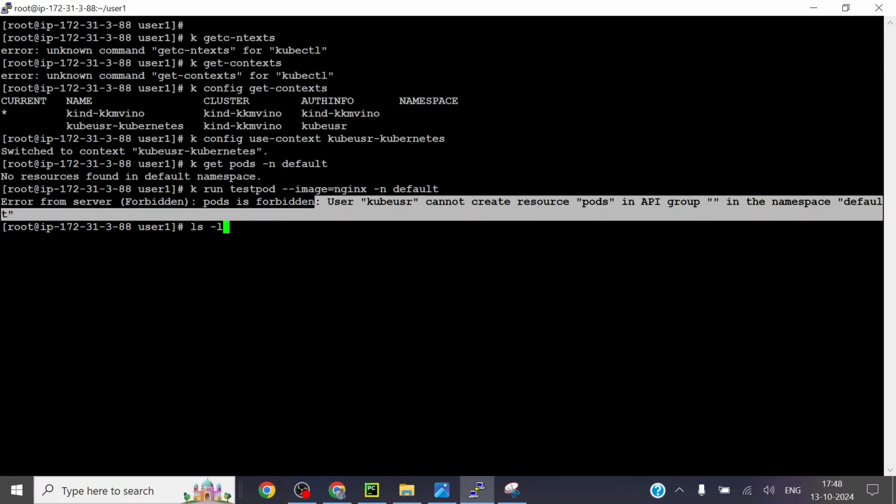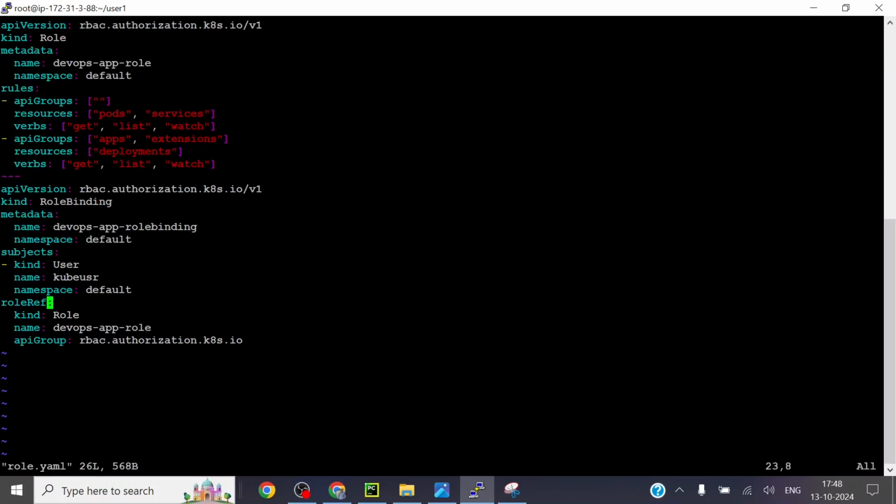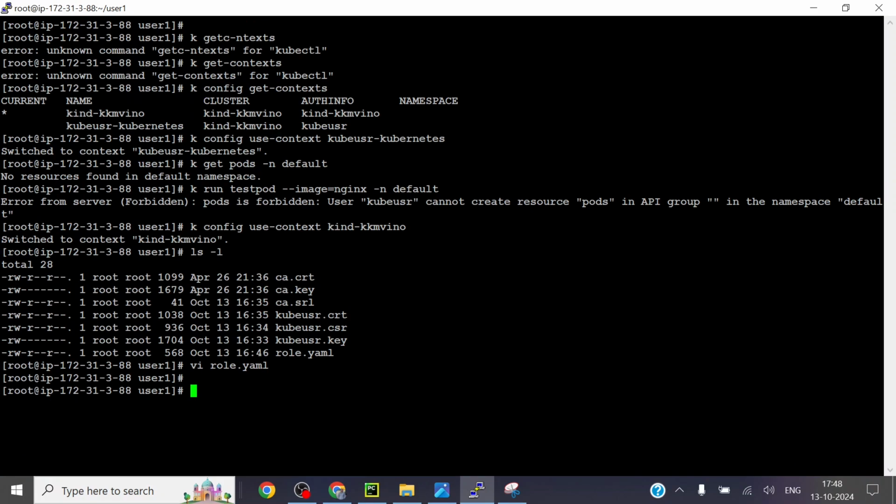Now I'll quickly jump into the other user and give the create permission. So here I'm in this role. I am going to allow these verbs. Verbs are nothing but the permissions. Create, and delete also I will mention, just to show you guys the demo. Create and delete permission for the user.